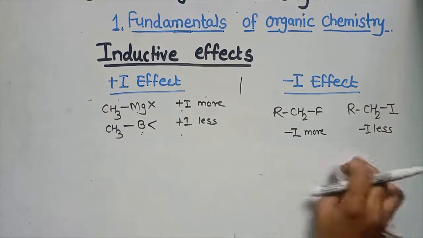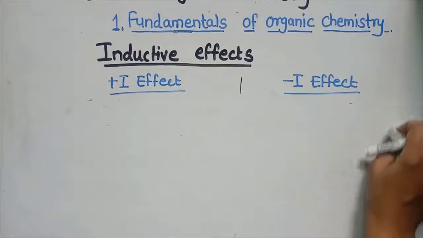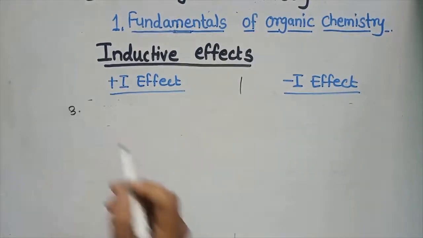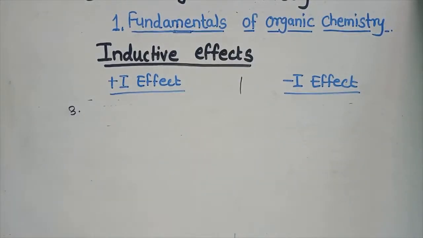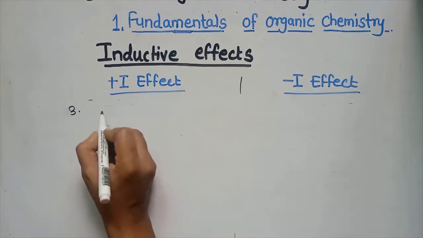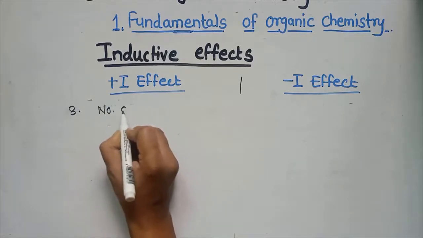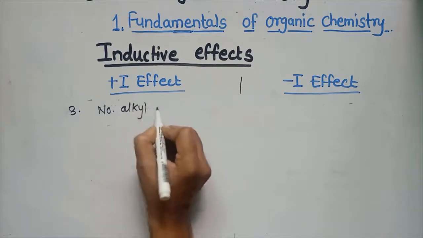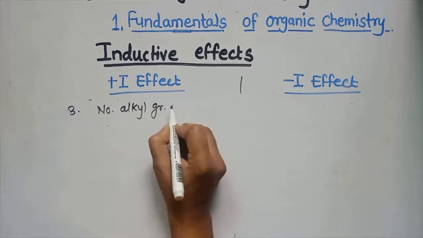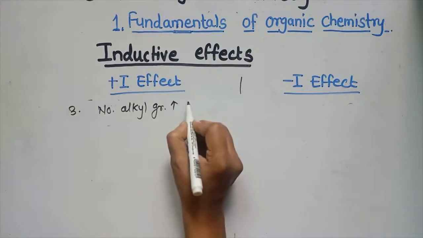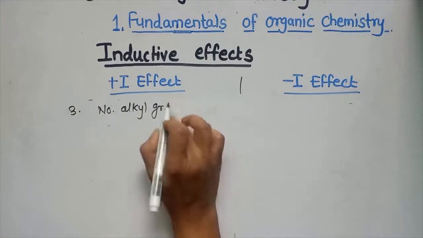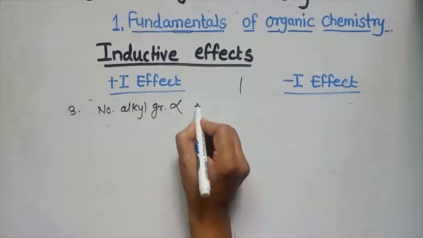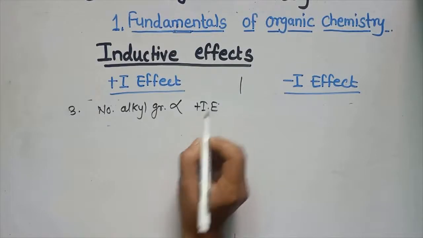Then we see the third difference point. In the third difference point, as the number of alkyl groups increases, the plus I effect also increases. Means the number of alkyl groups is directly proportional to the plus I effect.